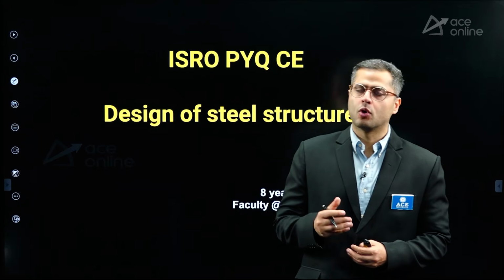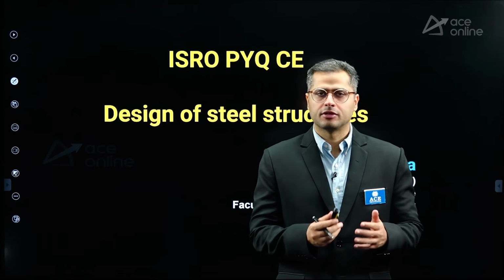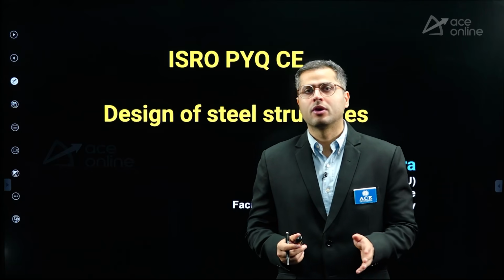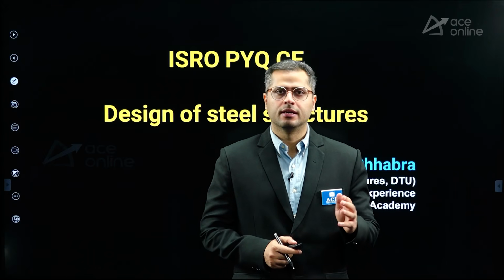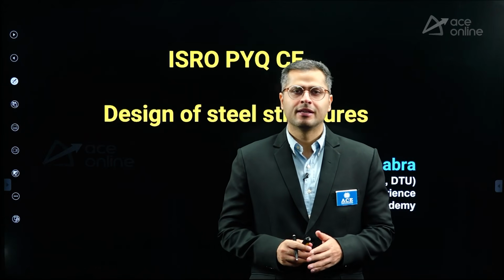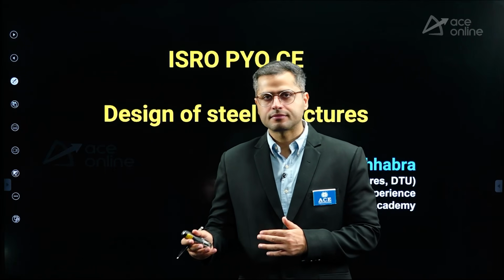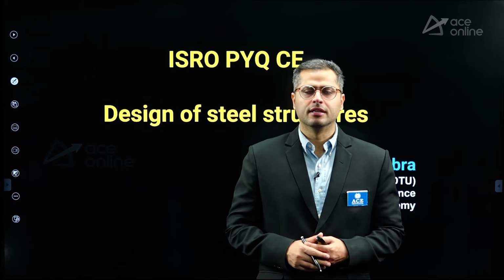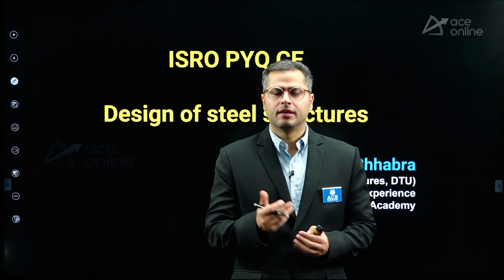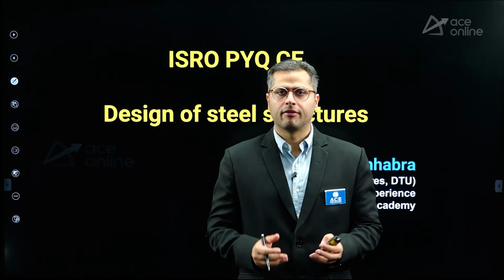And apart from that, codal provisions from connections, right? Connections, that is your rivets. You can't ignore the rivets chapter because in rivets, you will see a lot of questions in state level AE/JE examinations as well. So therefore, you can't ignore the rivets topic. Rivets is not very common for GATE examination, if I say, right? So rivets is required to be focused. The codal provisions are approximately the same as that of bolts only, but still there are some differences. So rivets, bolts and welds, all of them shall be considered for your revision series.